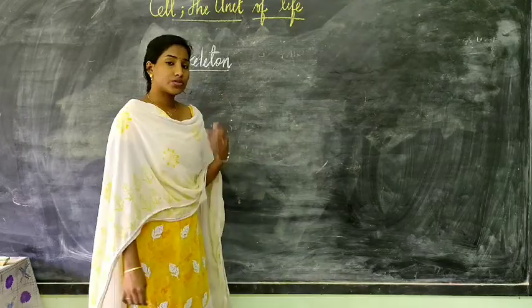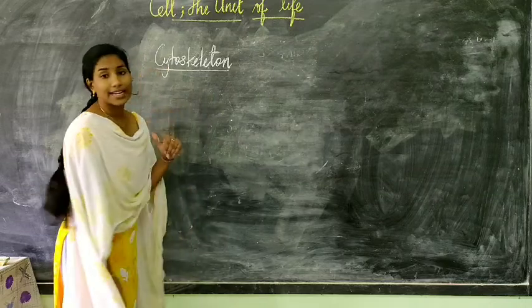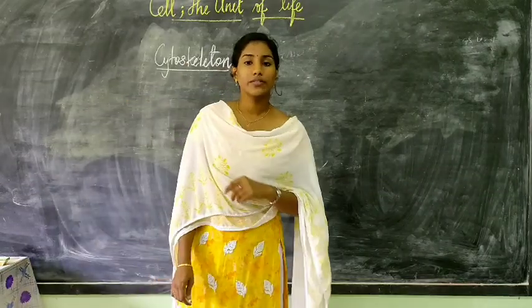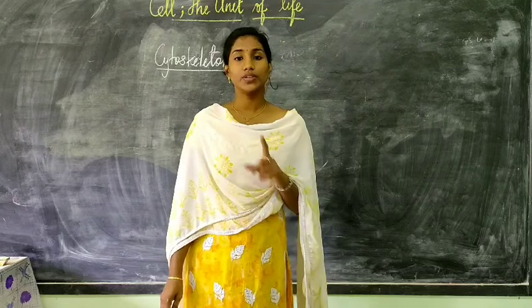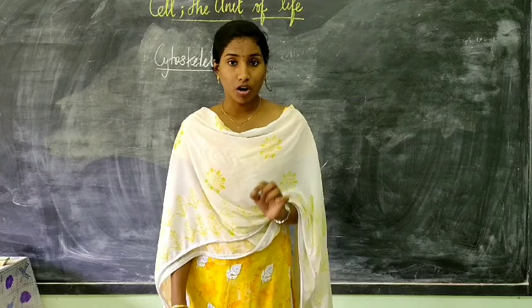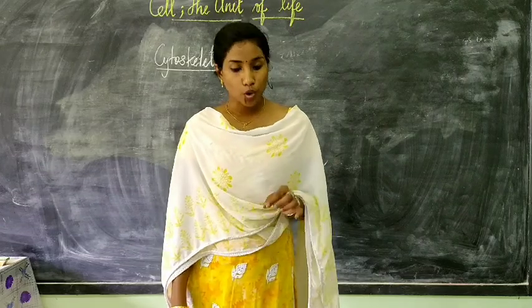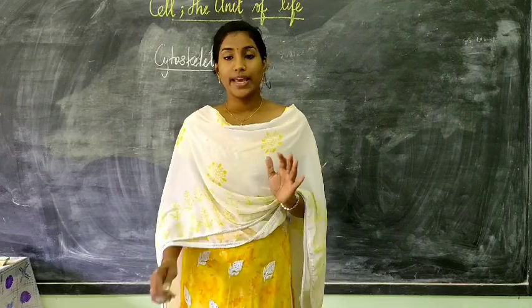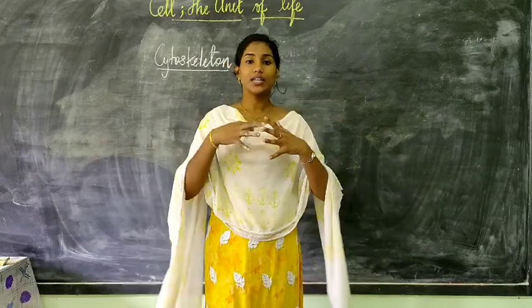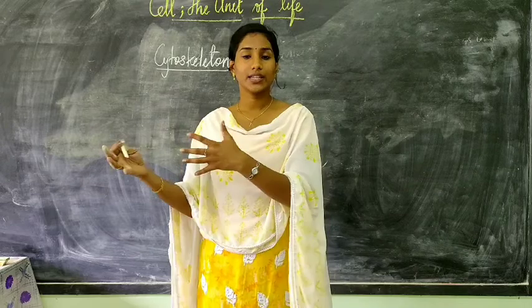Now the next structure that we are going to discuss is cytoskeleton. If you read the first sentence of what is given in your textbook for cytoskeleton, you will read that it is an elaborate network of filamentous proteinaceous structure. Elaborate network. It is a network of interconnected substances.